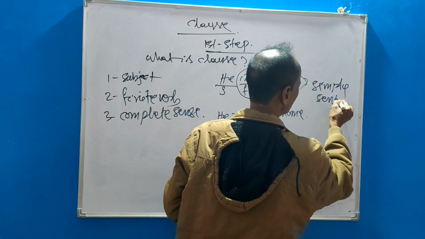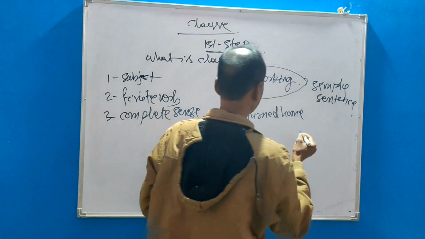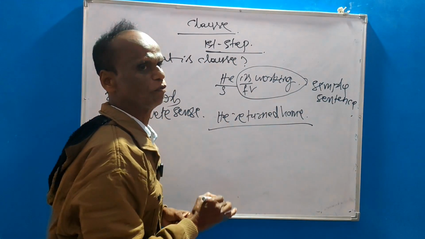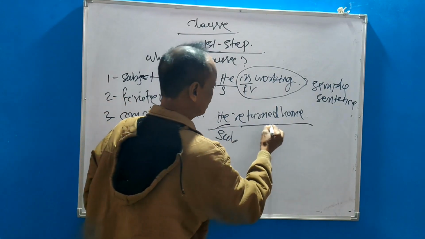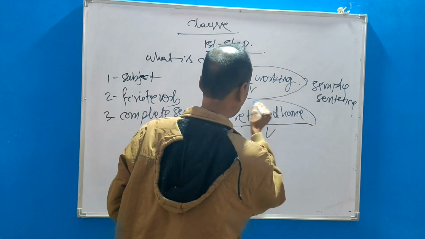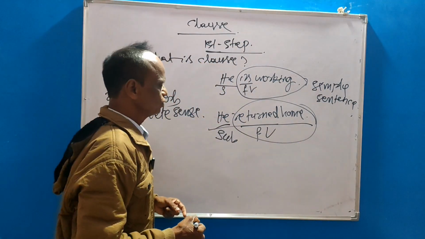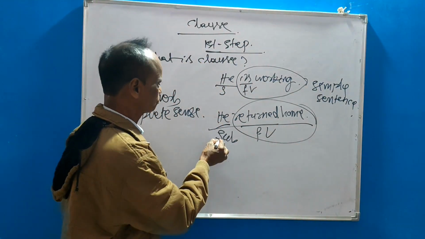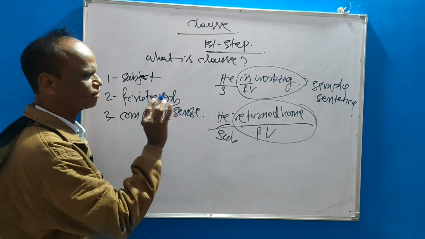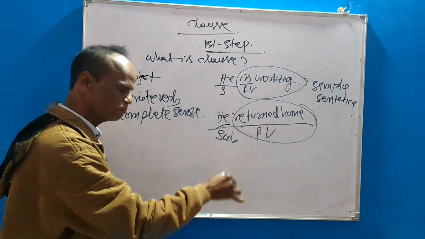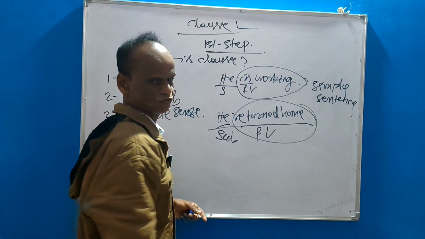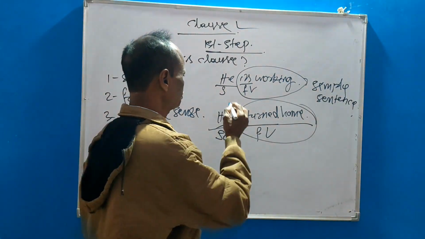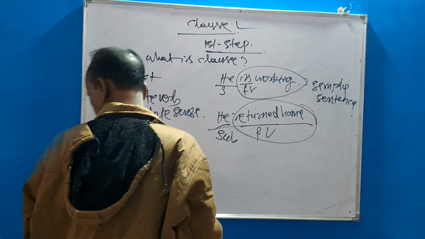Simple sentence. Similarly, he returned home. Subject, finite verb, and predicate. So a clause contains subject, finite verb, and complete sense. In the complete sense or complete meaning is known as clause. Okay? This is the first step. Second step.